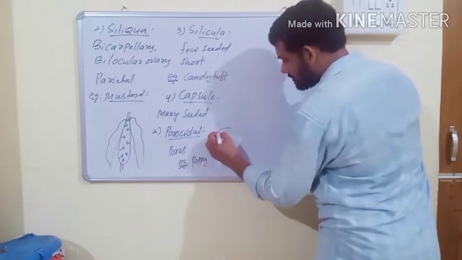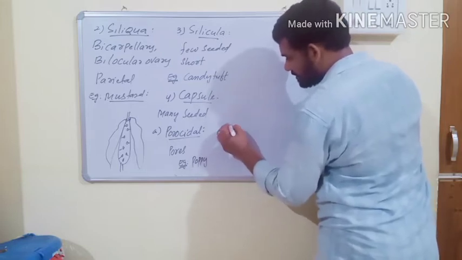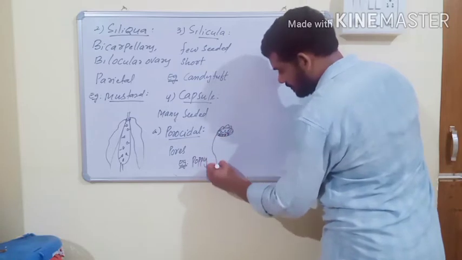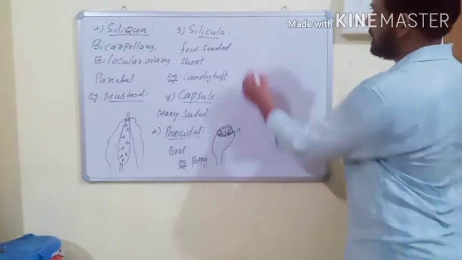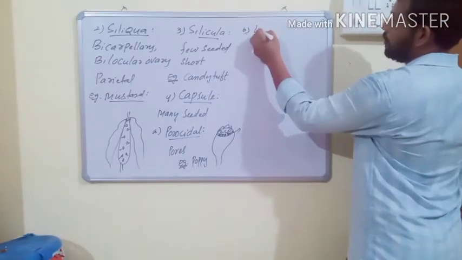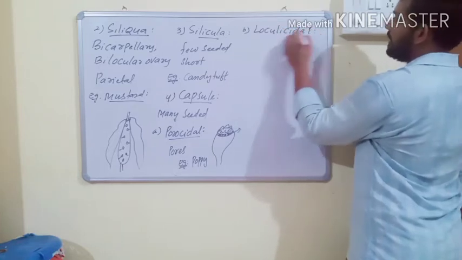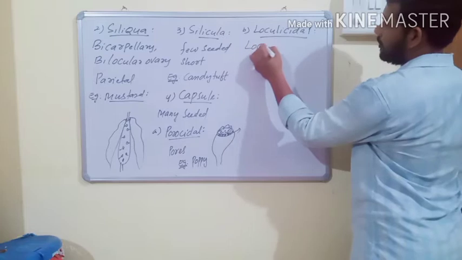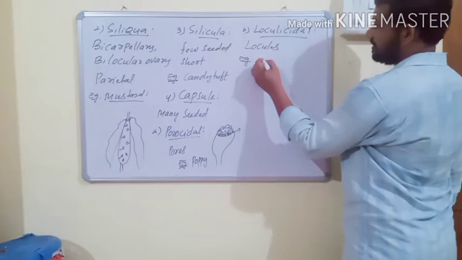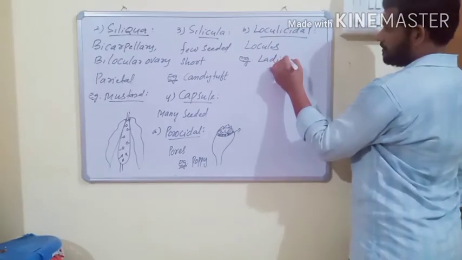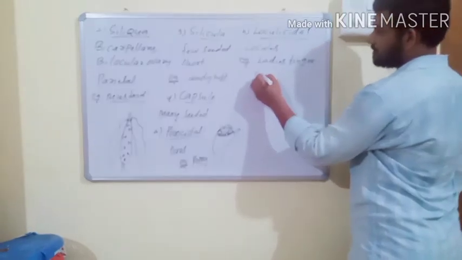This fruit is like this. The pores are at the apex of the fruit, and it dehisces by means of pores. And the second one is loculicidal capsule, and this capsule dehisces by locules. This type of capsule is usually observed in lady finger, and one more example is cotton.